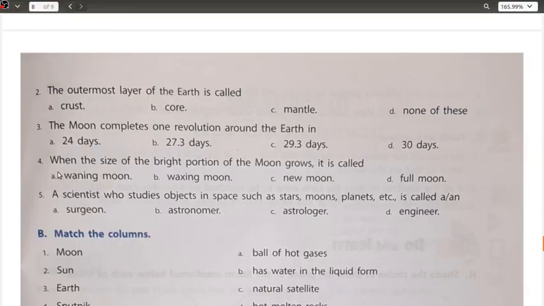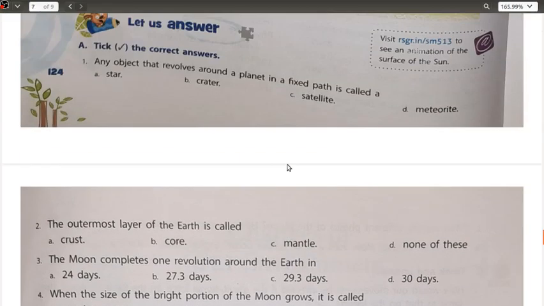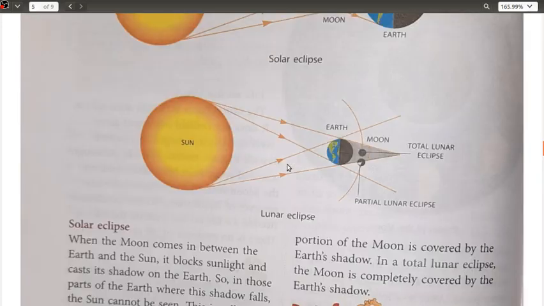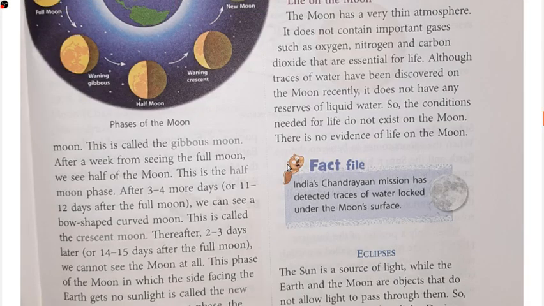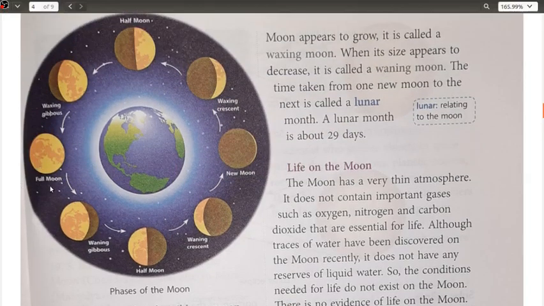Next we have here, when the size of the bright portion of the moon grows, it is known as the waxing phase, right? See, the size of the moon is decreasing. That is, we are not able to see the complete moon. It means it is decreasing, so that is known as the waning phase. And the size is increasing little bit, much more, much more. That is the waxing crescent.